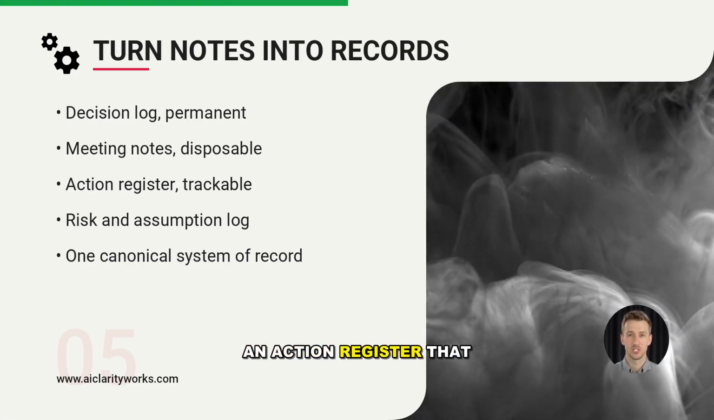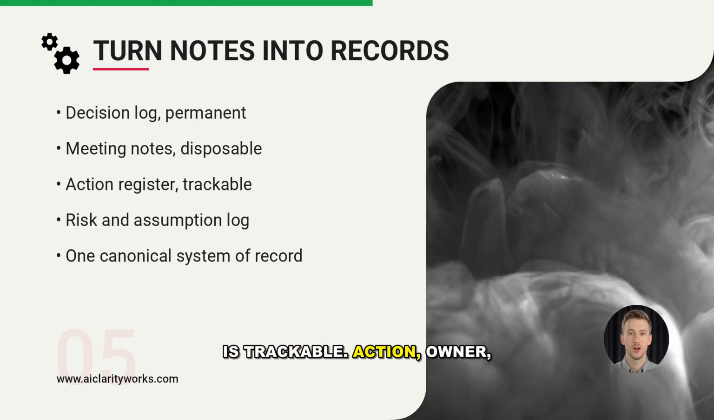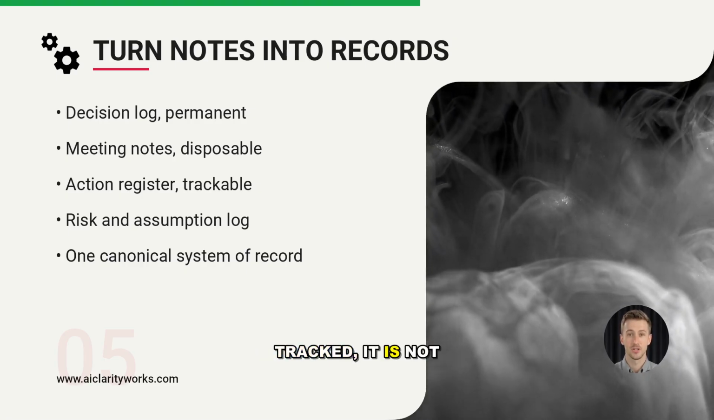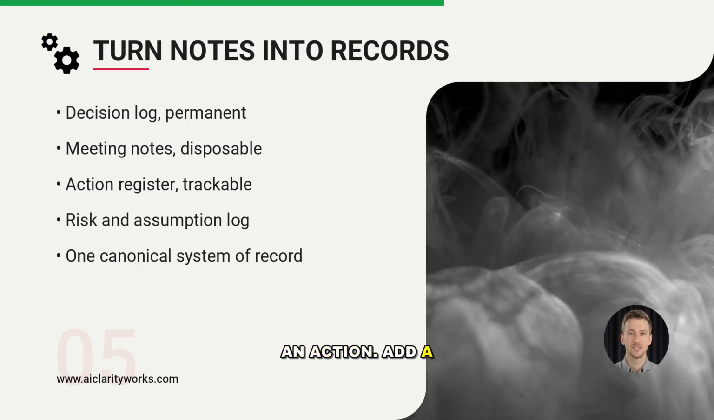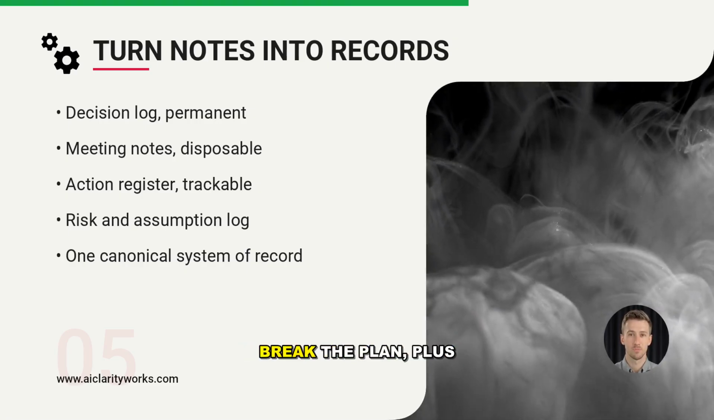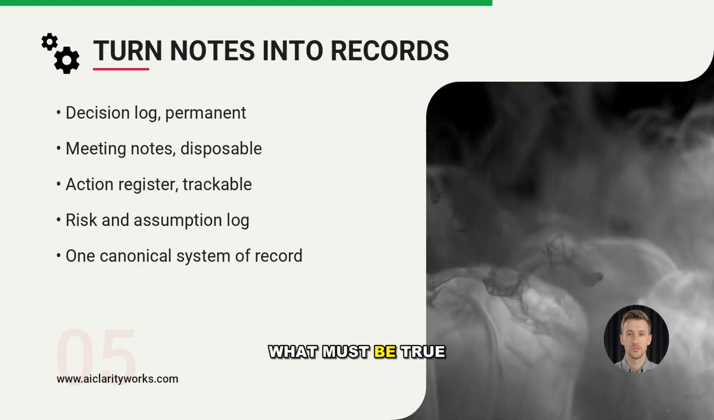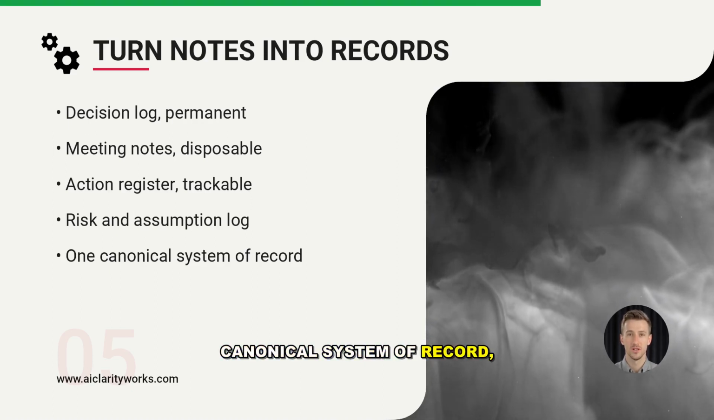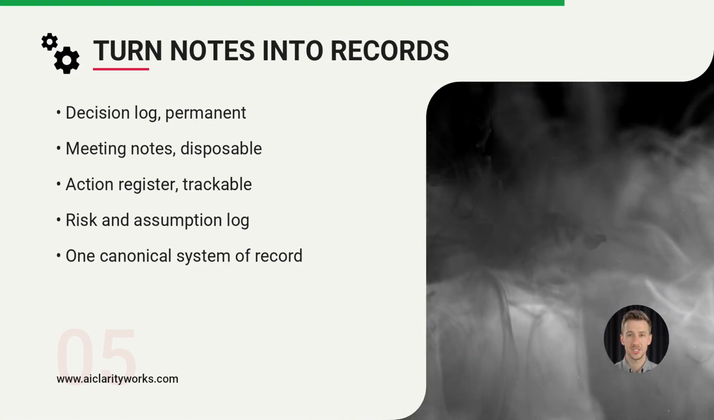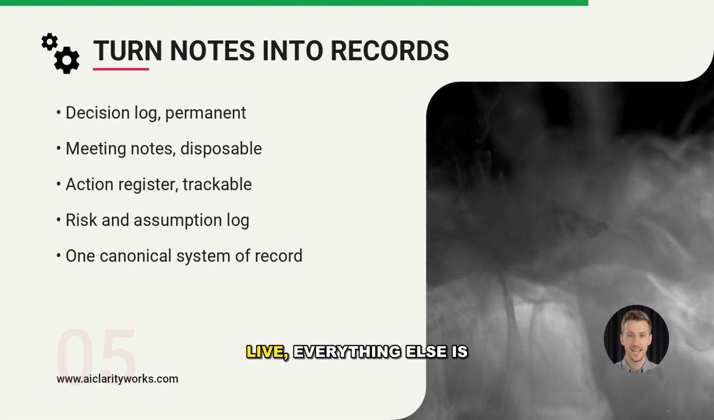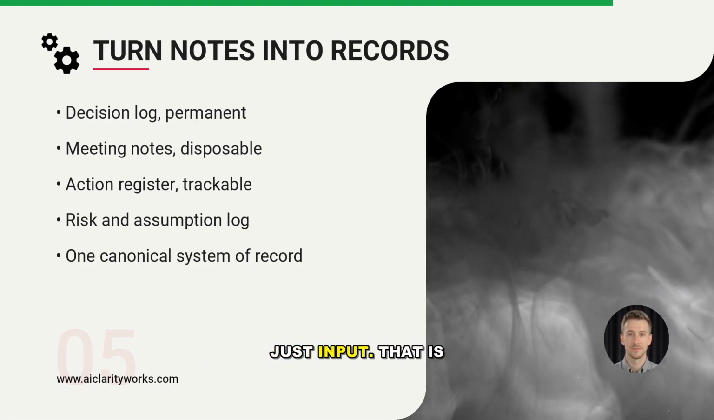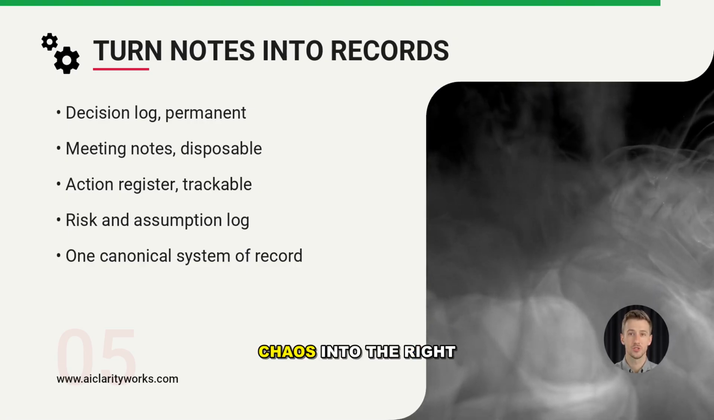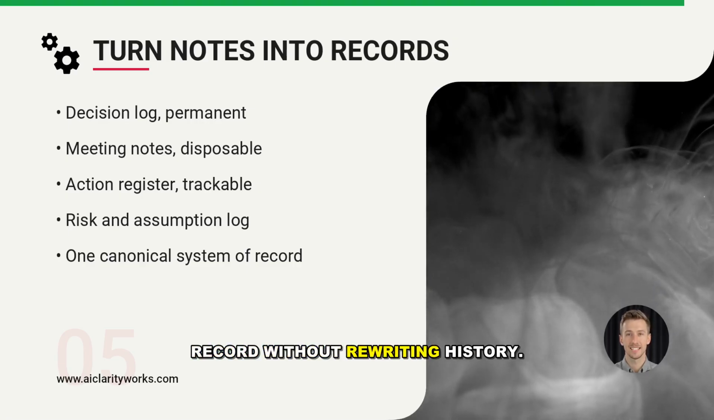Maintain an action register that is trackable. Action, owner, due date, and status. If it cannot be tracked, it is not an action. Add a risk and assumption log for anything that could break the plan, plus what must be true for the decision to work. Then enforce one canonical system of record, one place where decisions, actions, risks, and assumptions live. Everything else is just input. That is where AI becomes useful, because it can triage chaos into the right record without rewriting history.